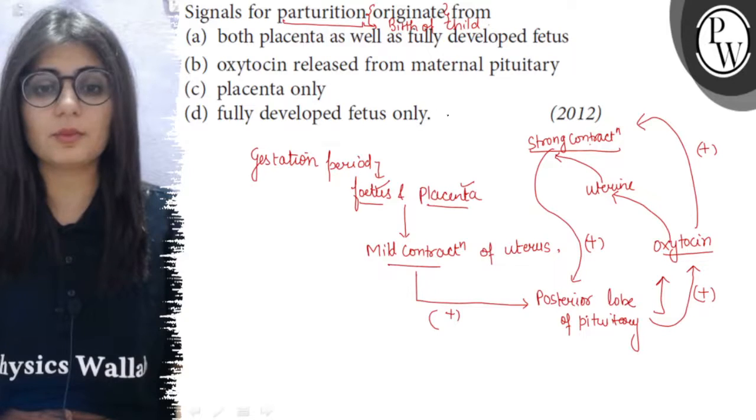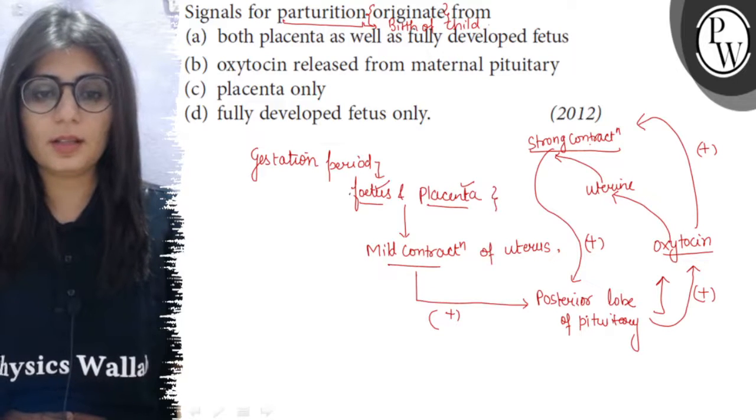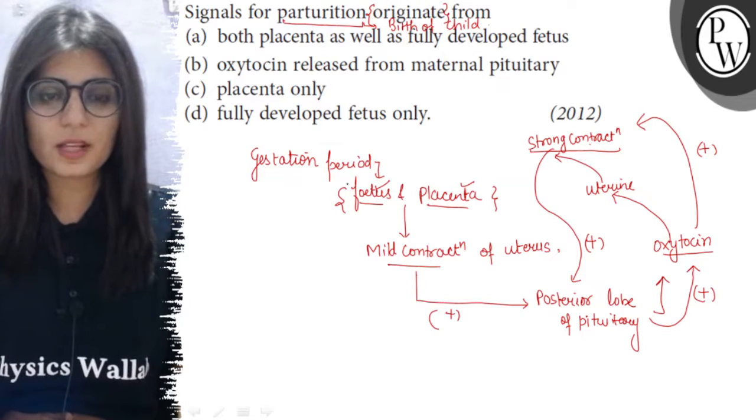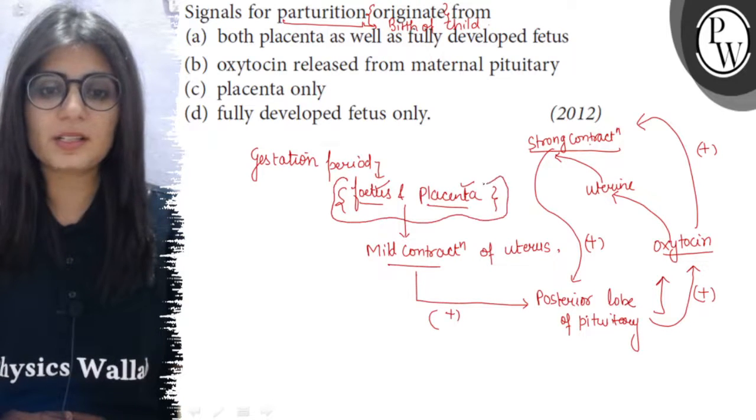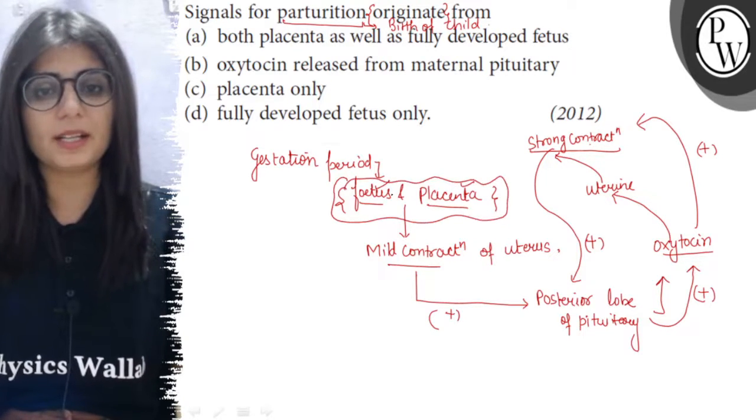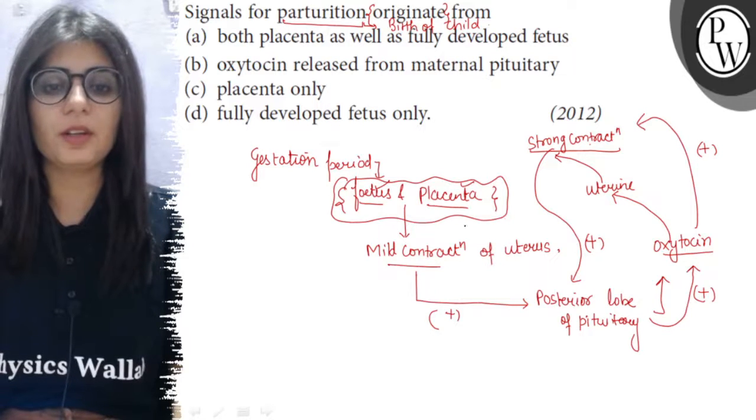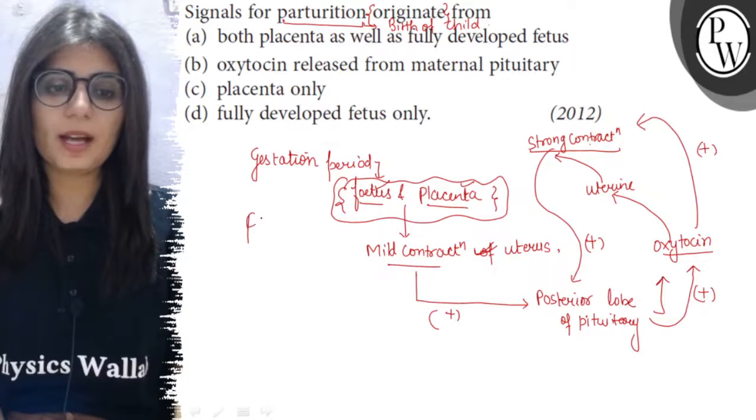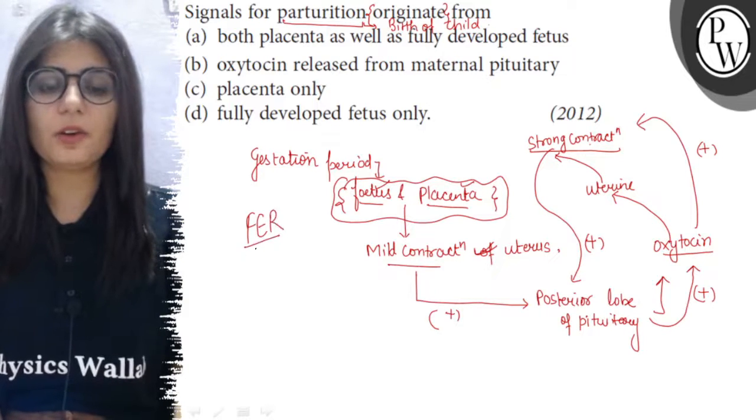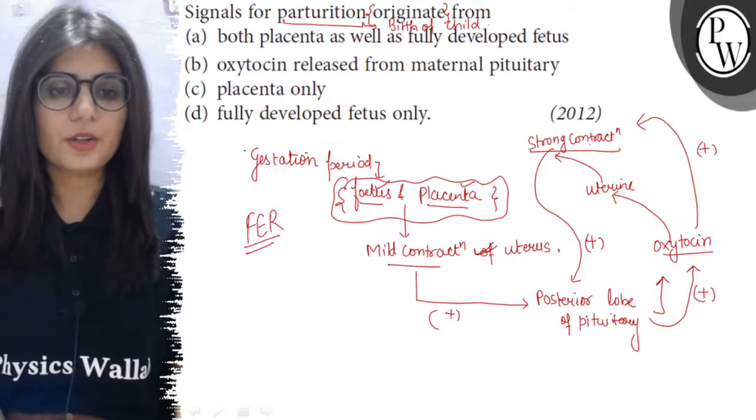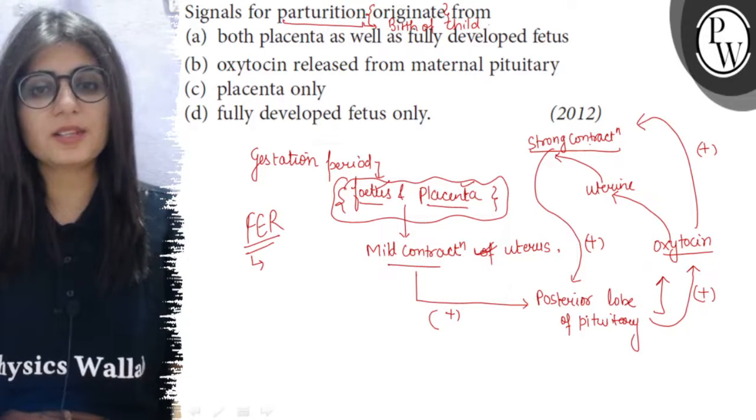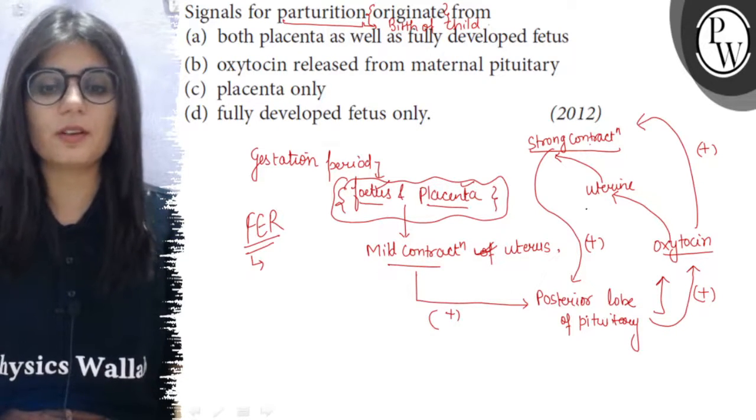So here it is asked that the signals of parturition originate from, meaning who is responsible for the origination of these signals. From this we can see that the fully developed fetus as well as the fully developed placenta are both responsible for the signal origination, and this whole mechanism is called the FER, or fetal ejection reflex. So it is a neuroendocrine mechanism. As you can see, it involves both the hormones as well as the nervous system.